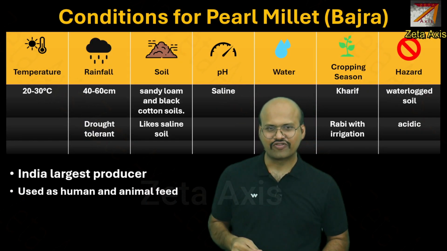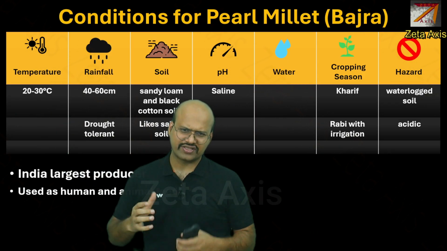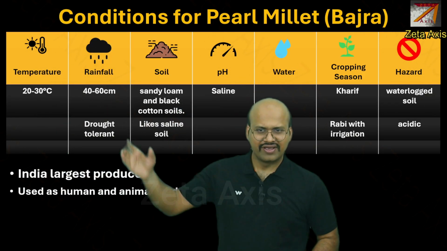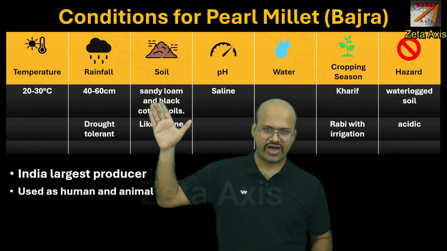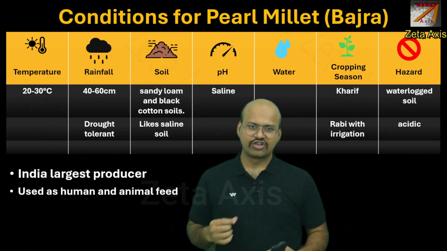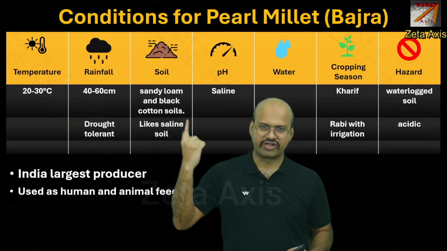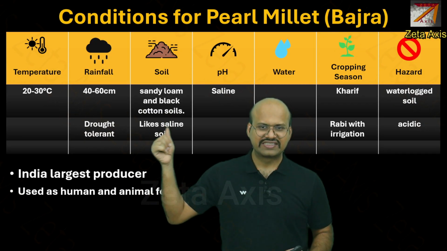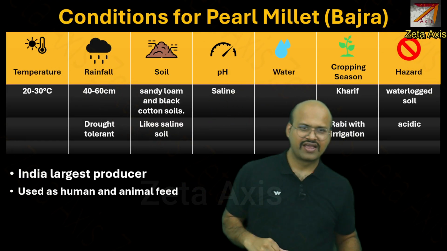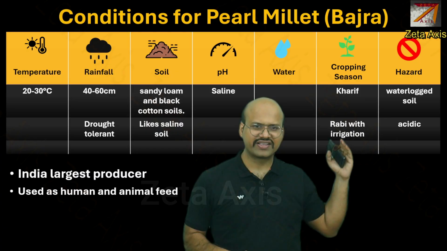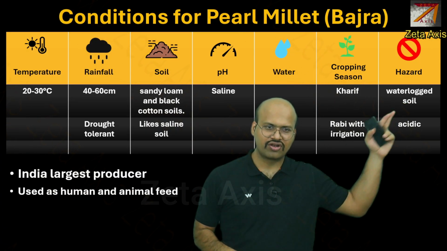These are the conditions for production of Bajra. It requires a temperature of around 20 to 30 degrees Celsius, so it requires a little bit warmer climate. It is a drought tolerant crop, so it requires a lesser amount of rainfall. It again requires soil which is loamy, that is, where water is not stagnated. It likes black cotton soils and it also likes saline soil. Here we can see that the pH of the soil should be saline and it is a kharif crop as well as it can be a rabi crop with irrigation. It does not like waterlogged soil or acidic soil.